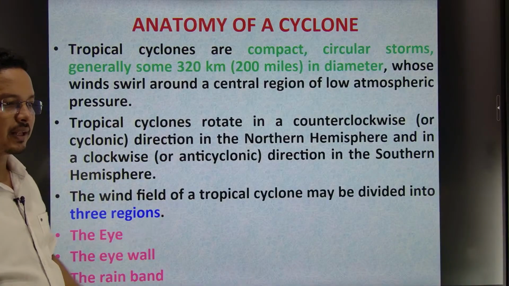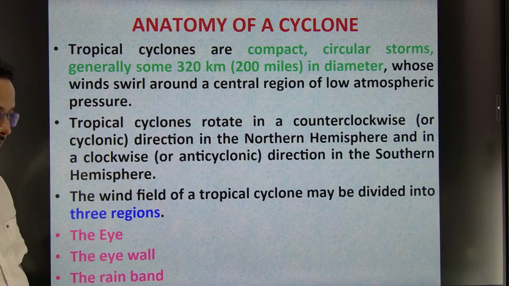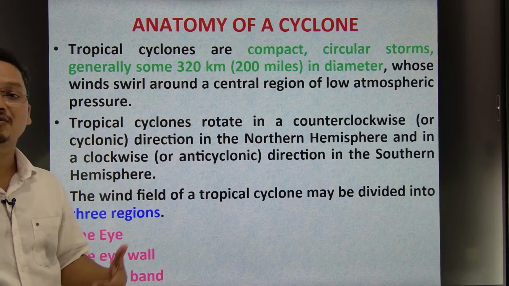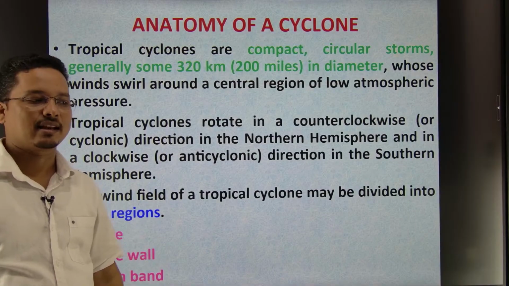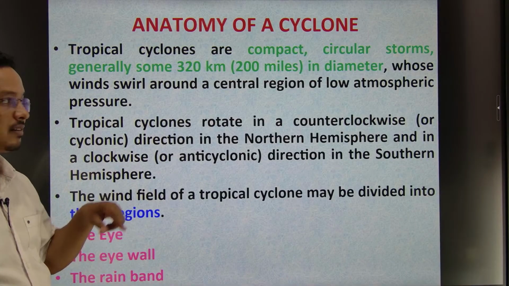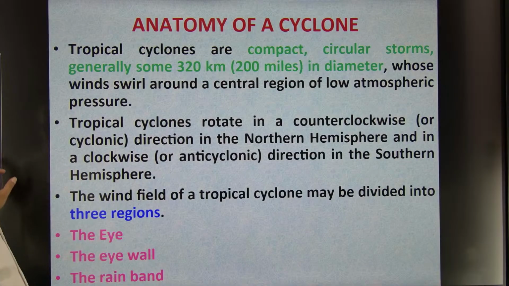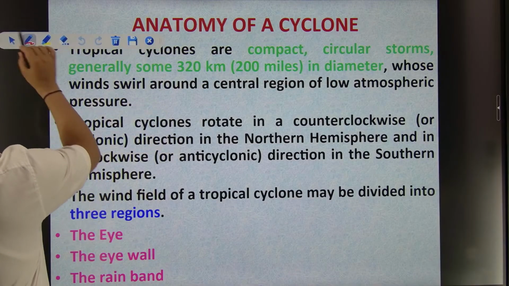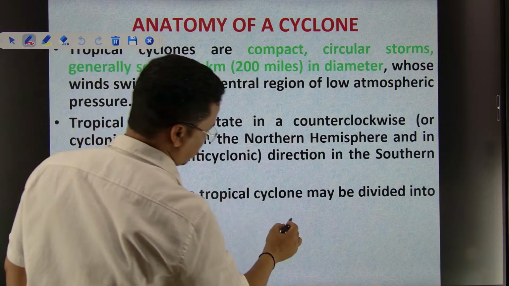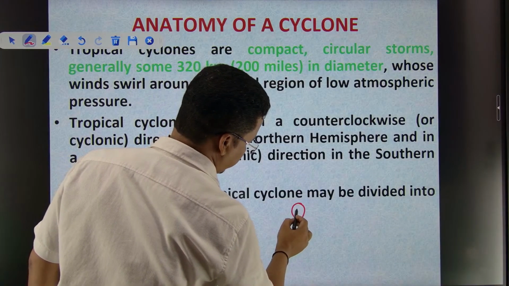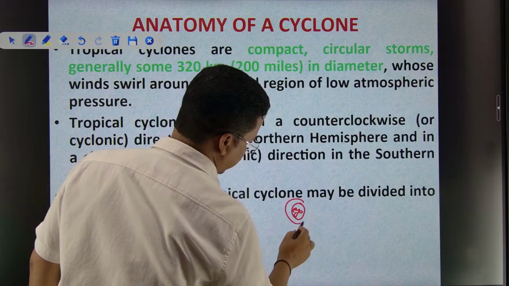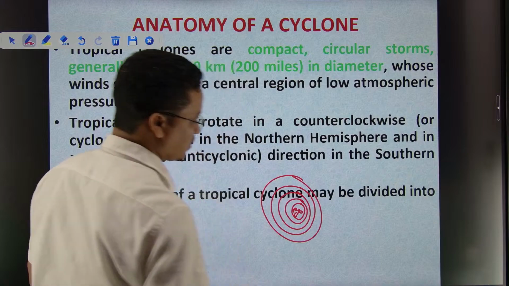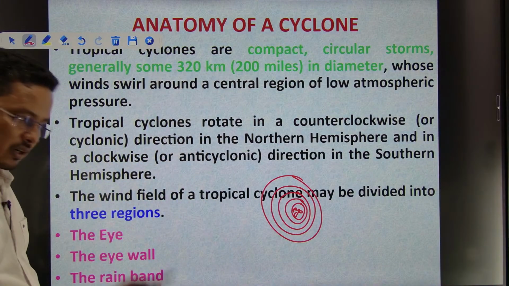Now the anatomy of tropical cyclones, you can see, right? Anatomy means what? Structure. The center of the tropical cyclone is called what? Eye. If I draw, let me draw it. Let's say this is your tropical cyclone. Then this would be your eye. Then eye wall, inner rain band, outer rain band, annular zone. This is how it goes.